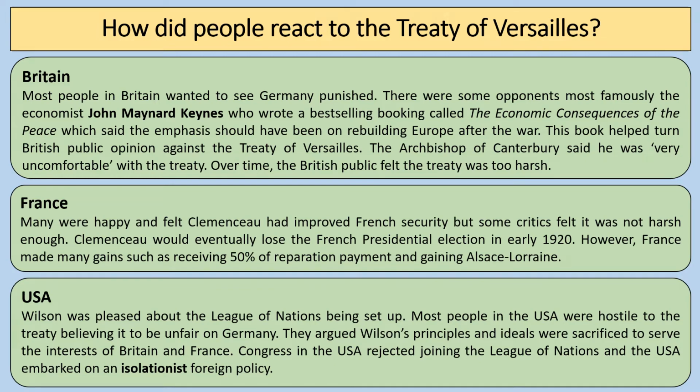Now, this was a very significant book. It sold around 100,000 copies and was actually very popular in Germany as well. And it turned British public opinion eventually against the Treaty of Versailles. This is very significant because when we get to the 1930s and people like Hitler are pushing back against the Treaty of Versailles and breaking its terms, you've now got a British public that are more sympathetic to that stance. And the consequence of this is that it makes appeasement a much more likely British policy.